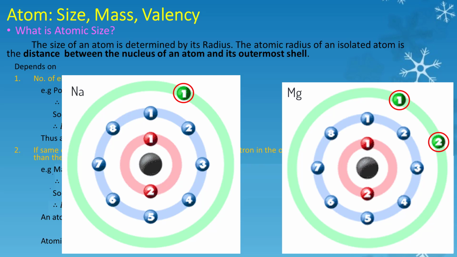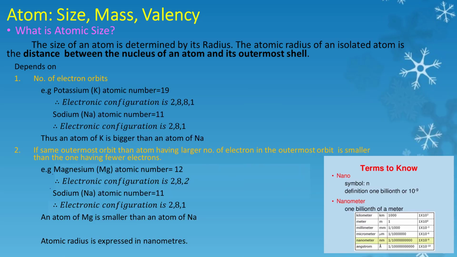Therefore, an atom of magnesium is smaller than an atom of sodium. Here you can see the atom with larger number of electrons in the outermost orbit is smaller than the one having fewer electrons.